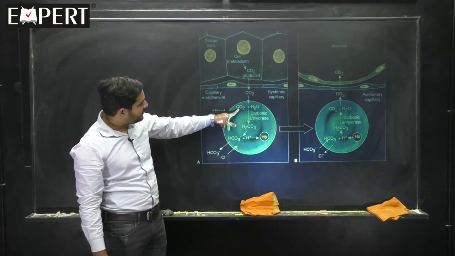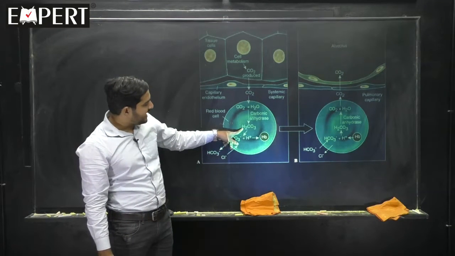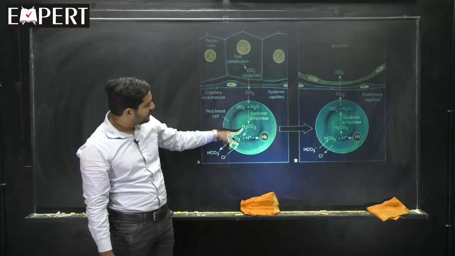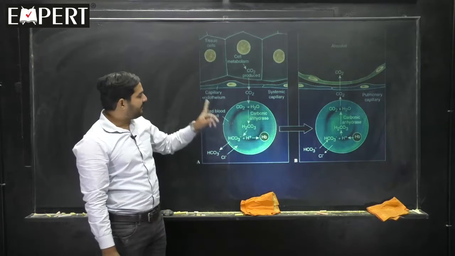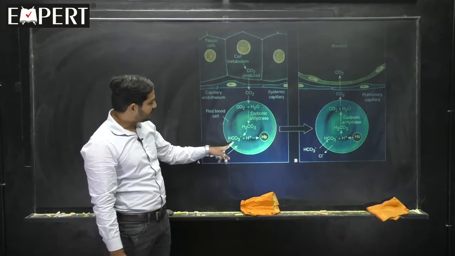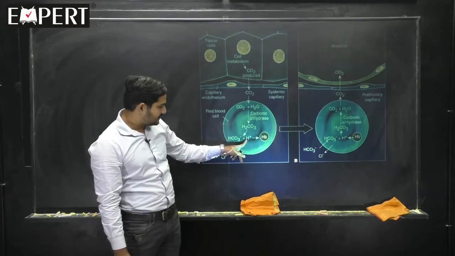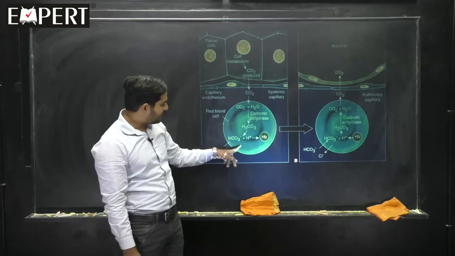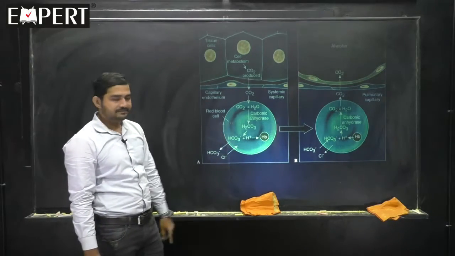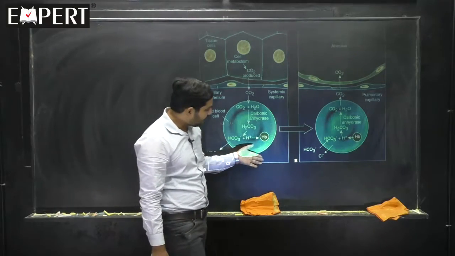Inside RBC, carbon dioxide reacts with the water to form carbonic acid, H2CO3, in the presence of enzyme carbonic anhydrase. Then it dissociates into HCO3, bicarbonate, plus H plus. HCO3 comes outside, chloride goes inside, Hamburger's phenomenon. Then HCO3 will be transported in the blood.